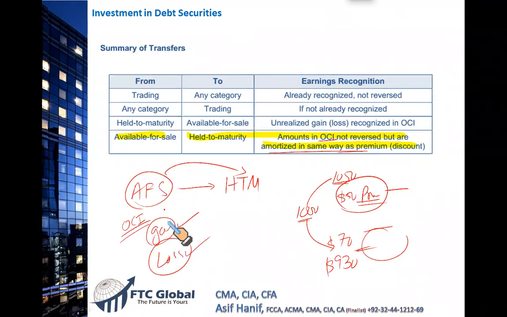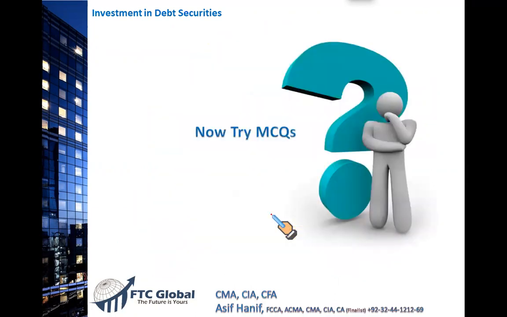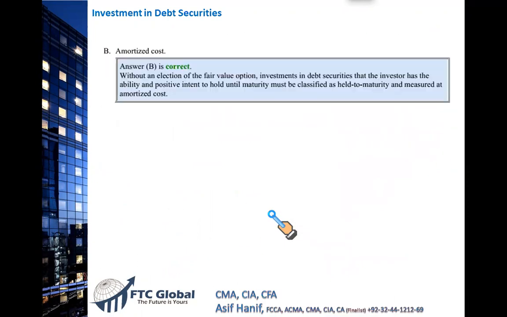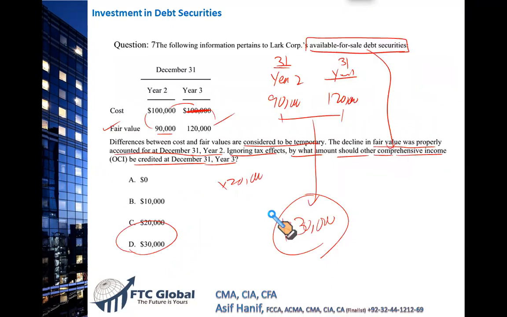When an available for sale security has any gain or loss, it is reported in the OCI, right? When it is transferred from AFS to HTM, this gain and loss is amortized, just like the bond premium or discount. Okay, fine. So we got our answer, but there are other options to discuss also.